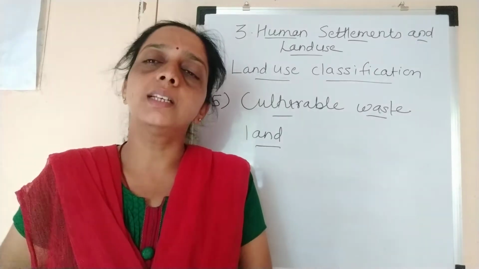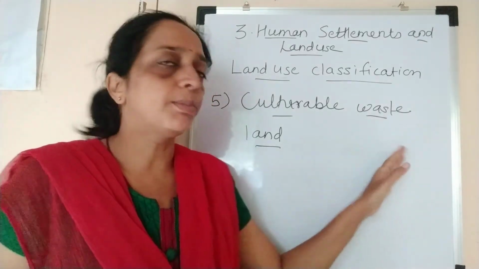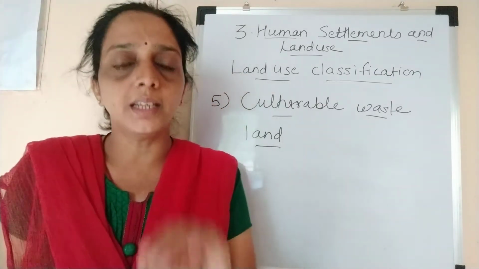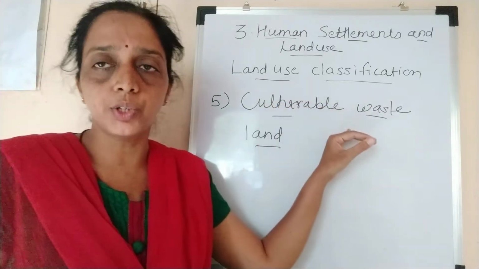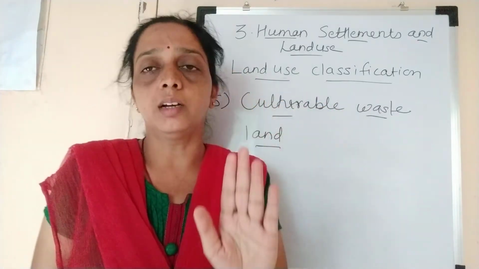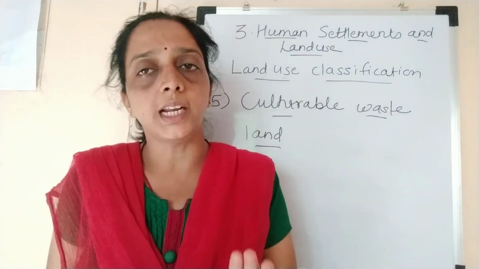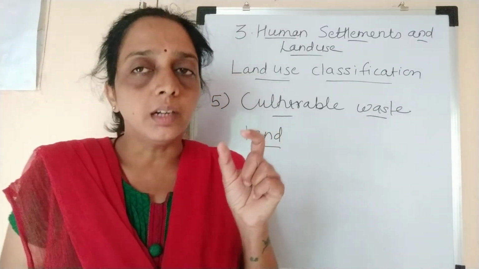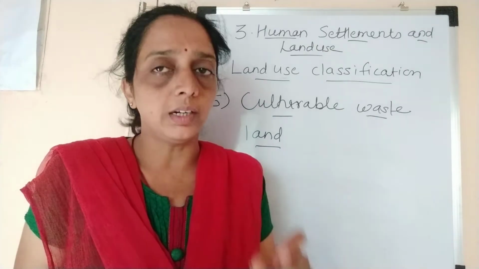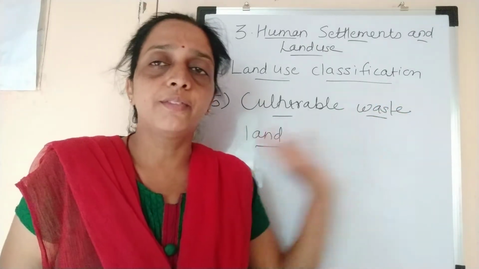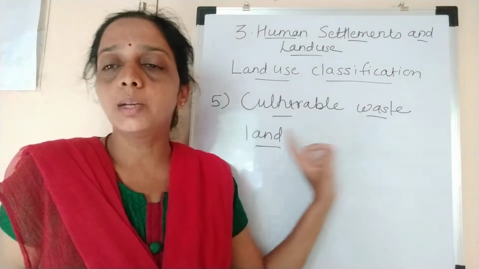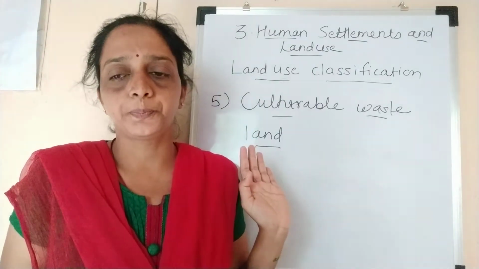So that land is fallow land, that land is kept as waste, and that period is more than 5 years. If the land is without agriculture, the land is cultivable, the land is fertile, but still for some reasons it is without cultivation for more than 5 years, then that land is called culturable waste land.